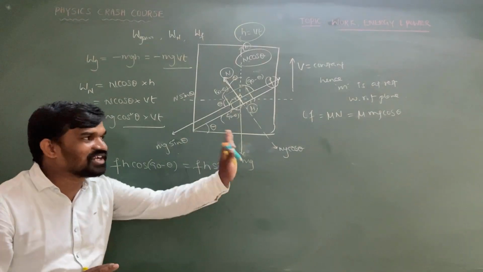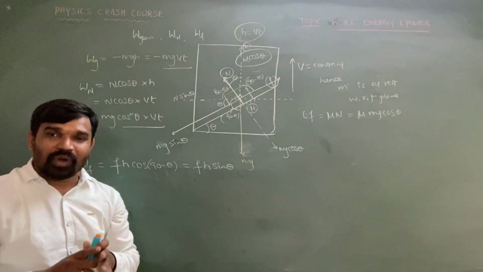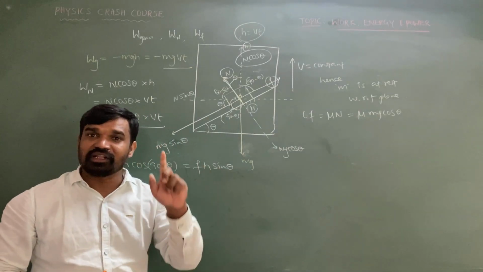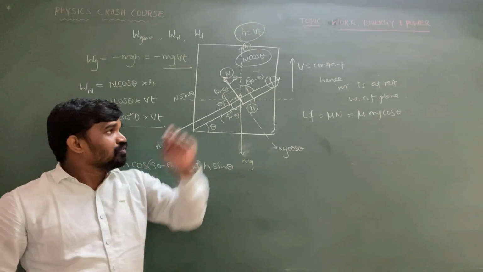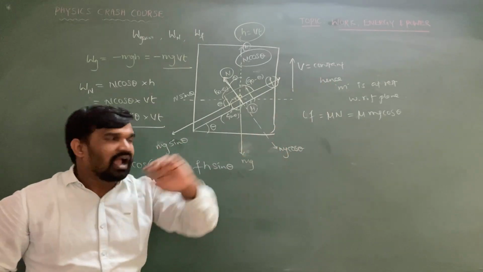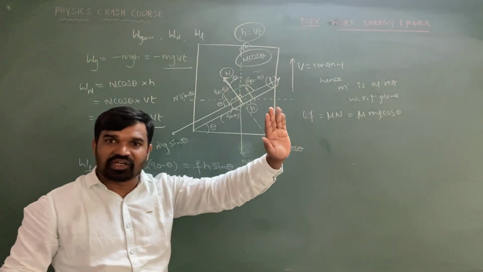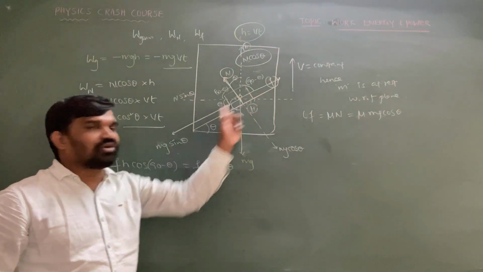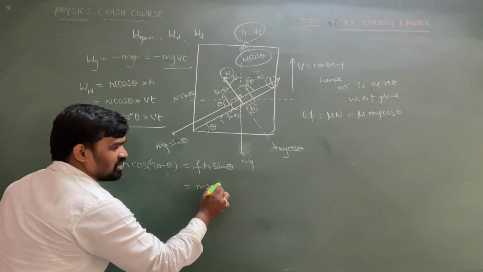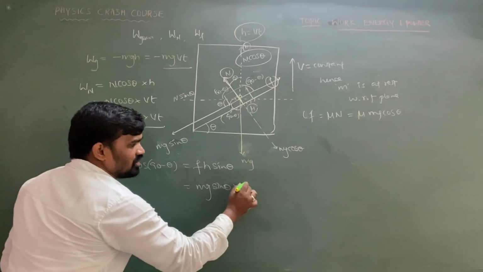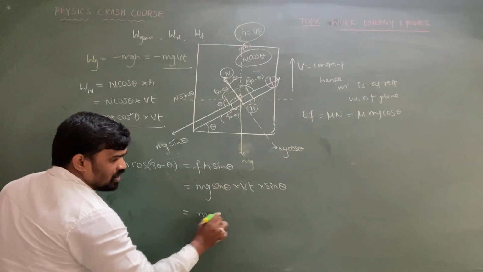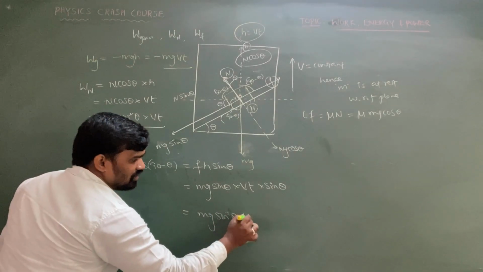No, we cannot take it as mu mg cos theta. Why? Because mu mg cos theta is the limiting friction, that is the maximum value of static friction. In the question they mentioned there is no relative sliding or slipping. As there is no relative slipping, the applied force is equal to static friction. So you are supposed to write static friction equal to mg sin theta into vt into sin theta, so this is equal to mg sin square theta into vt.